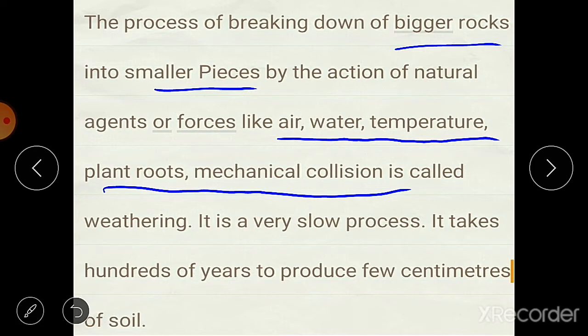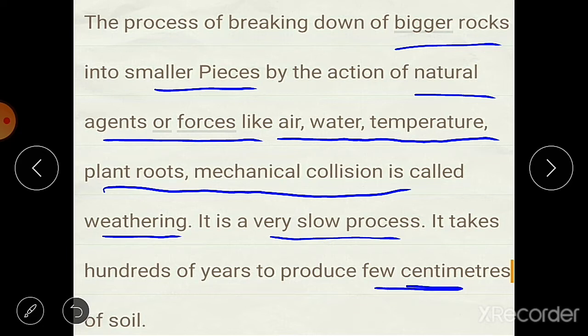So all these natural agents or forces act, and after that these bigger rocks are broken down into smaller pieces. Okay, and this process is known as weathering. Weathering is a very slow process. It takes hundreds of years to produce a few centimeters of soil. Then you can imagine how slow this process is.